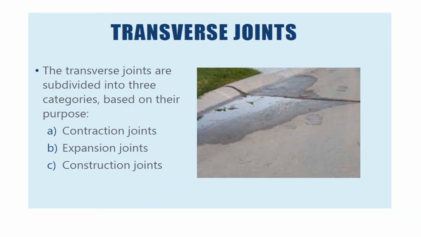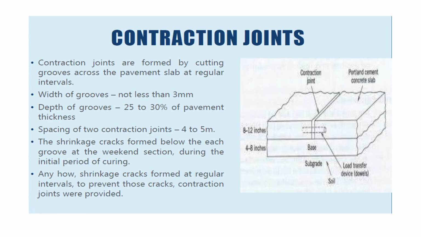Transverse joints. The transverse joints are subdivided into 3 categories based on their purpose. Those are contraction joint, expansion joint and construction joint. So contraction joint: as mentioned, shrinkage cracks develop in CC pavement slab at certain intervals. Therefore, contraction joints are formed by cutting grooves of width not less than 3 mm and depth up to 25 to 30% of pavement thickness, so that defined shrinkage cracks are formed below each groove at the weakened section.